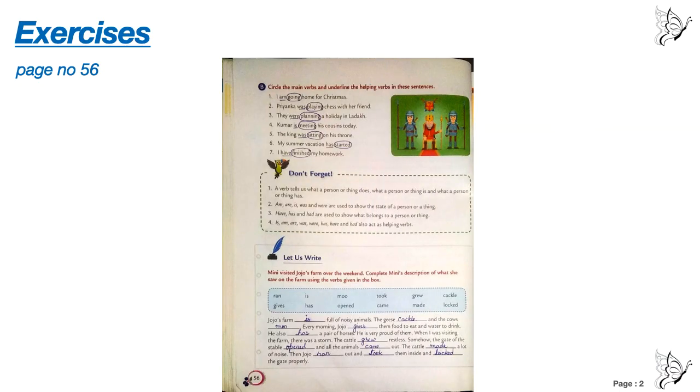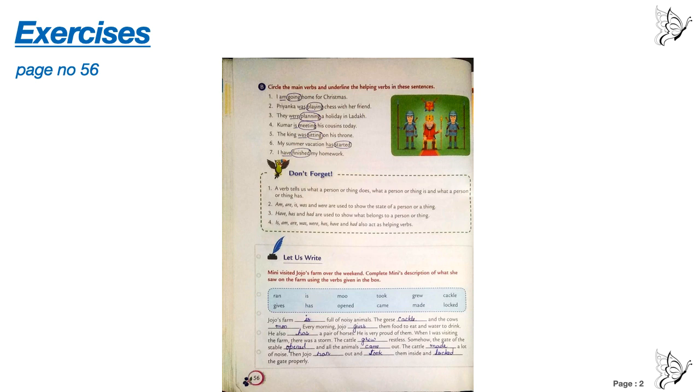Now page number 56, question number B: circle the main verbs and underline the helping verbs in these sentences. So you have to circle the main verb and underline the helping verb. Number 1, I am going home for Christmas. Am and going. Underline am, circle going. Number 2, Priyanka was playing chess with her friend. Underline was, circle playing. Number 3, they were planning a holiday in Ladakh. Underline were and circle planning.